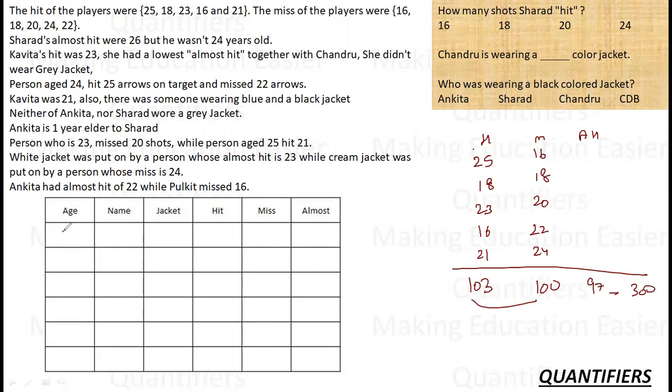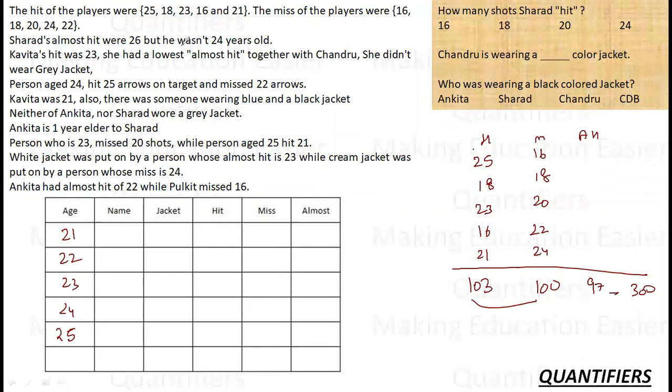Ages are 21 to 25. So ages are 21, 22, 23, 24 and 25. These are the only things that are fixed. So let us try to fill in the information and see what we can extract from here.